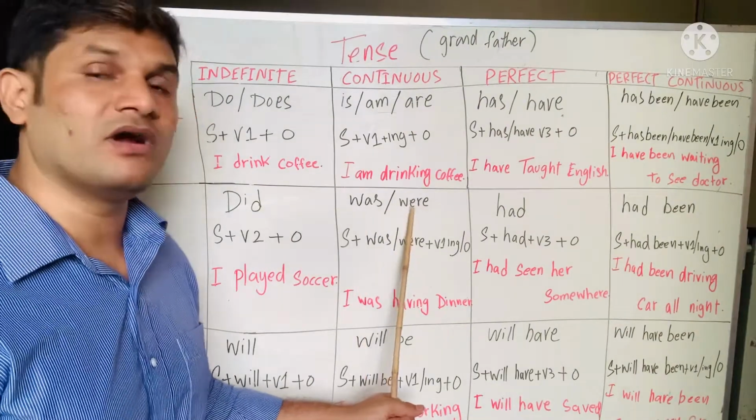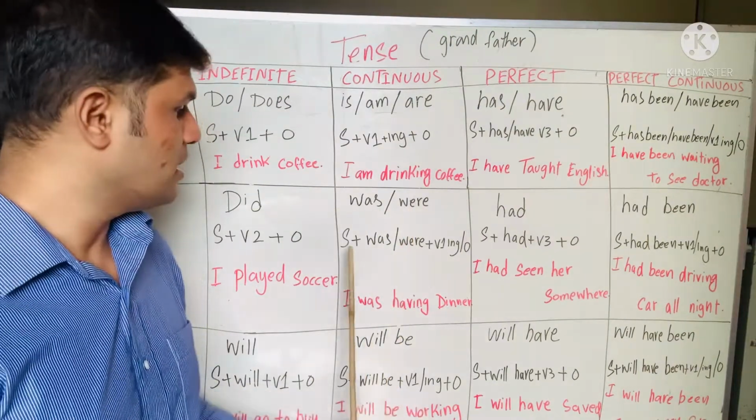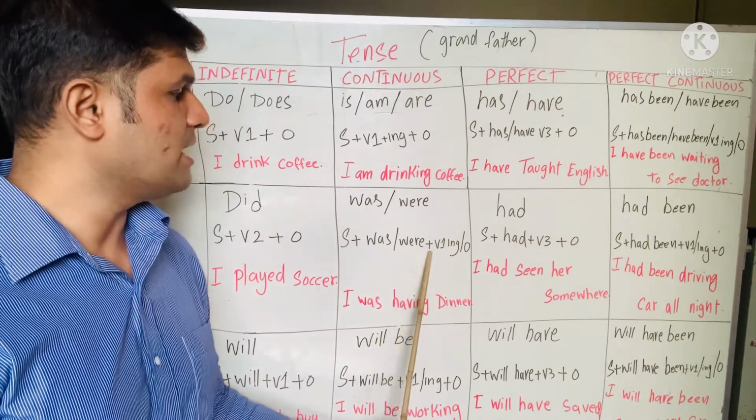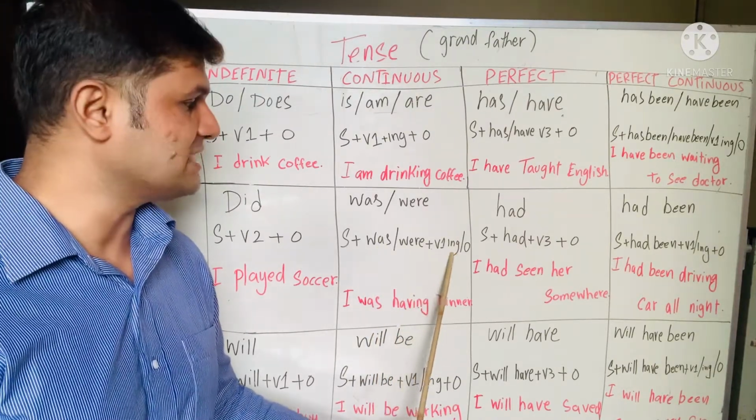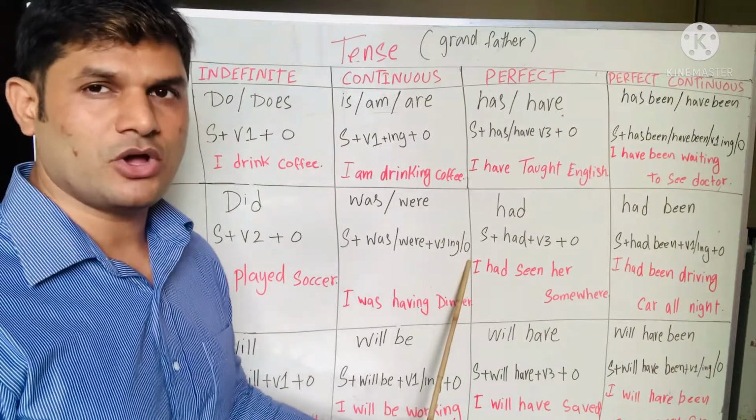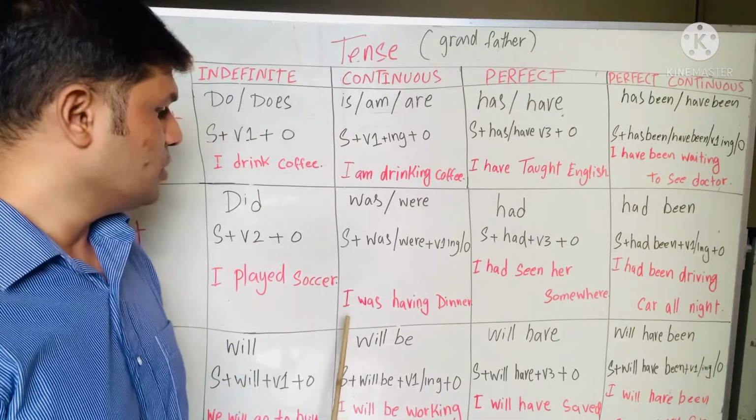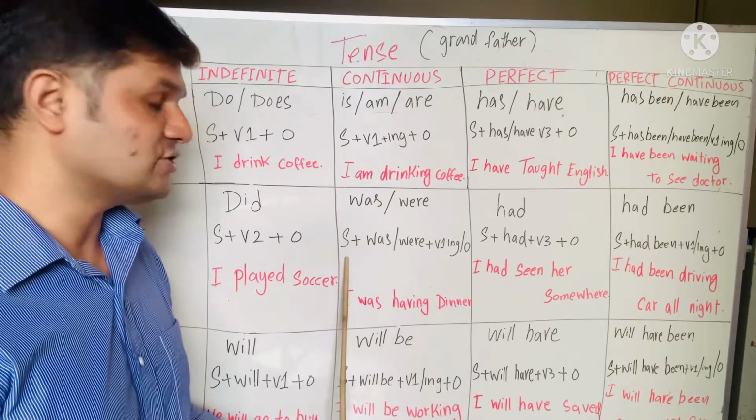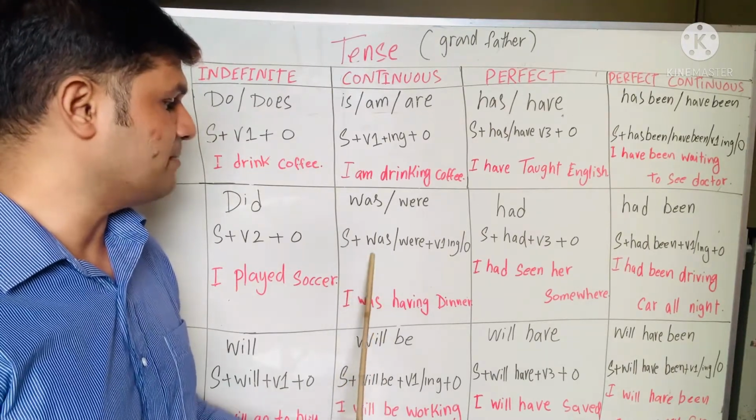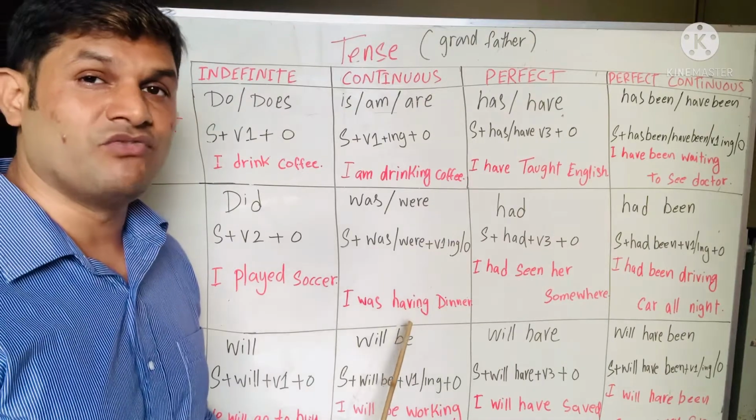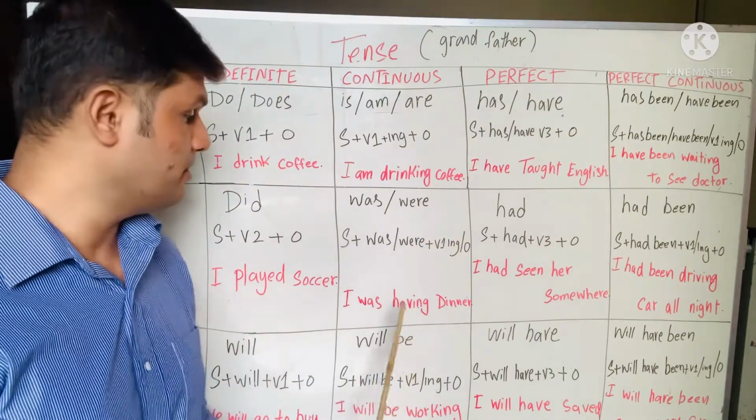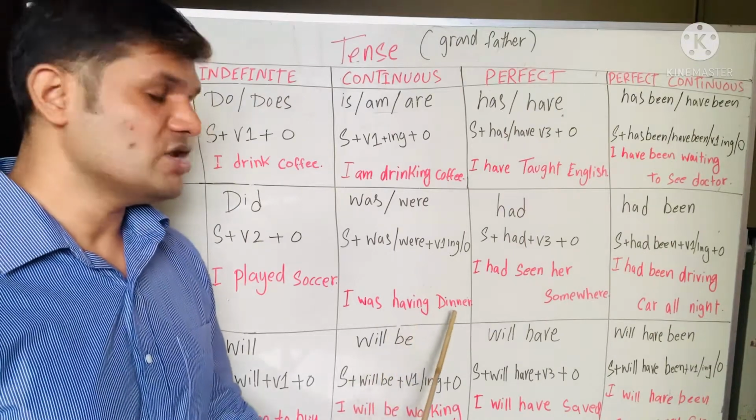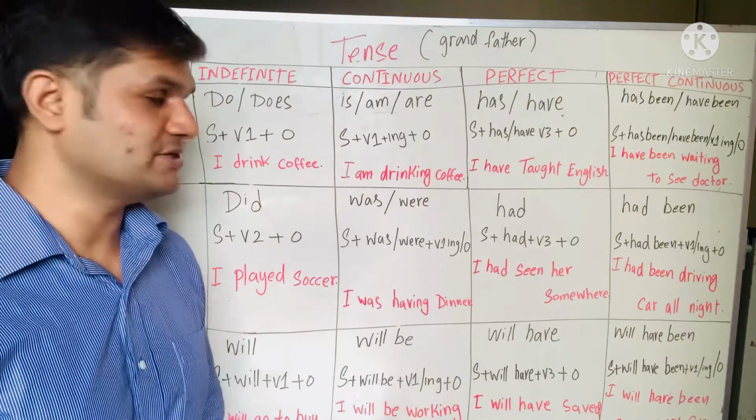Next, past continuous tense. Was and were are the helping verbs. Subject plus was or were, plus verb first form plus ing, plus object. You can see the sentence: I was having dinner. I is a subject, was is a helping verb, have is a verb, the first form of verb, plus ing, having. So dinner is an object.